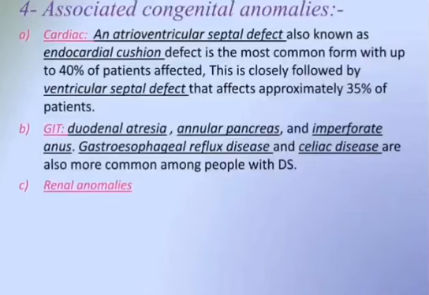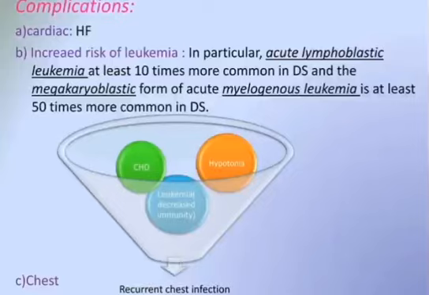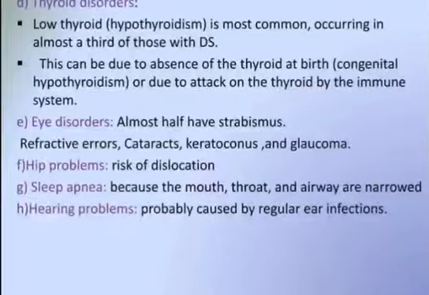While speaking about the renal anomalies, there will be congenital enlarged colon, umbilical hernia, abnormal pelvis. Complications like cardiac, there will be heart failure. Increased risk of leukemia, in particular acute lymphoblastic leukemia, is at least 10 times more common in Down syndrome, and the megakaryoblastic form of acute myelogenous leukemia is at least 50 times more common in DS.